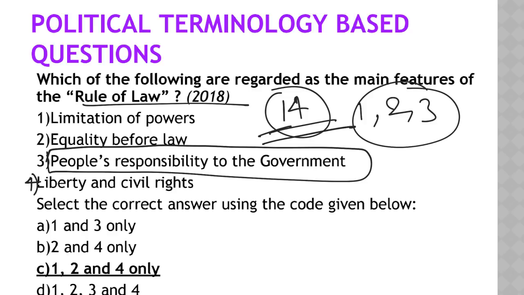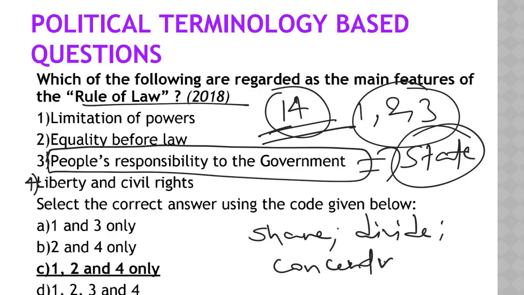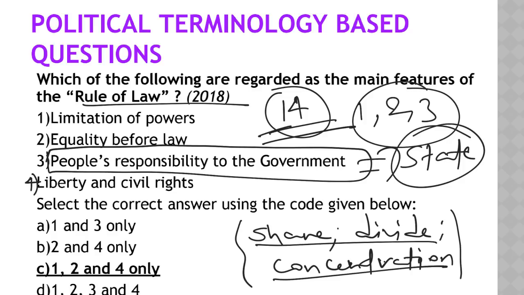It is not people who are responsible to the government, it is always the state which is responsible to the people. The basic point of the rule of law is that it tries to share the power, it tries to divide the power, it tries to eliminate concentration of power, it tries to make sure that power is not in few hands, it is shared. So if you know that it tries to make the government accountable to the people, you can easily eliminate the third option. So look at here. Limitation of power, that is what we are trying, divide the power, share the power. So the answer is C.